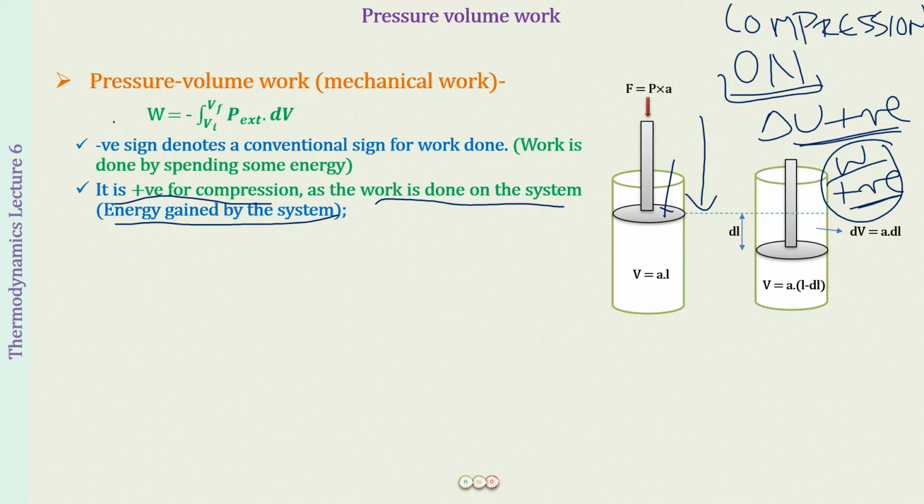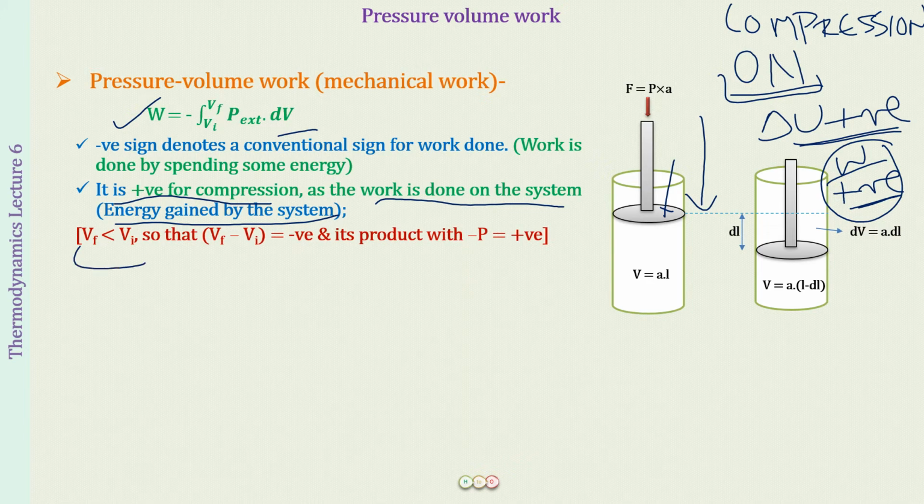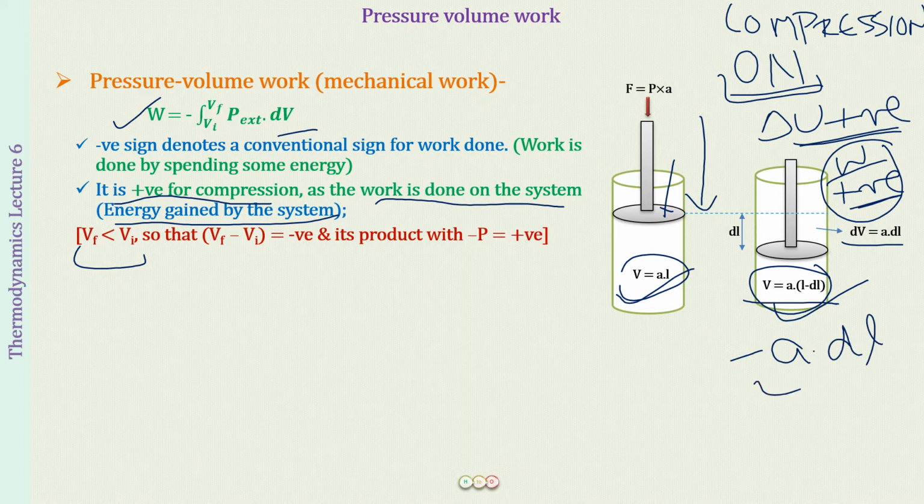Now, if you look at the formula, what is dV? It is going to be V final minus V initial. In case of a compression, V final is less than V initial, and when we subtracted V initial from V final, the value that came out was minus A into dl, right? So there was a negative sign in the volume.